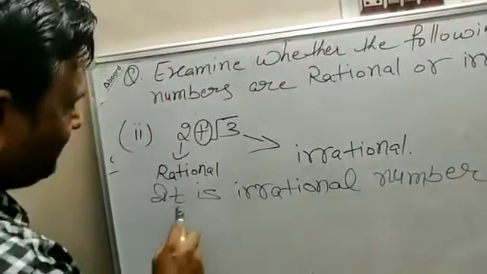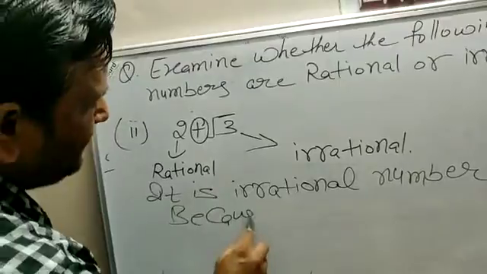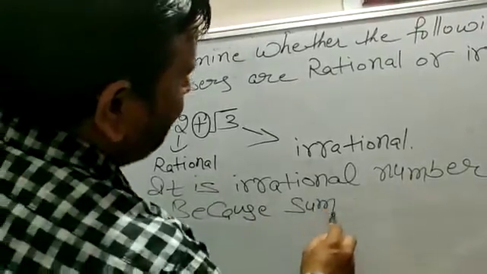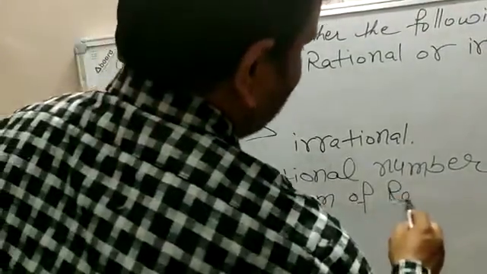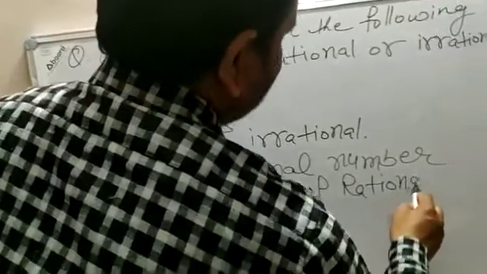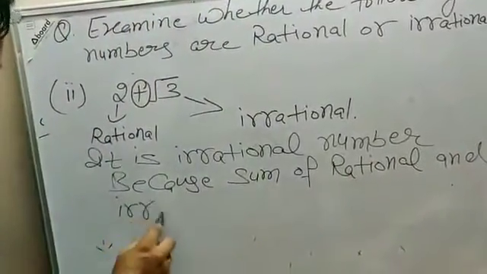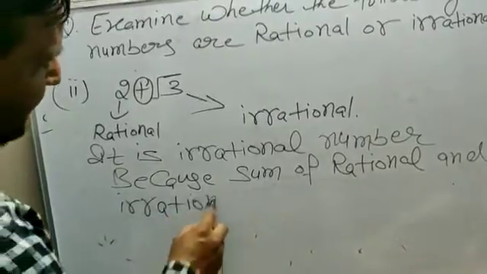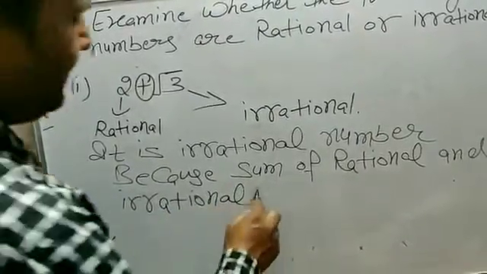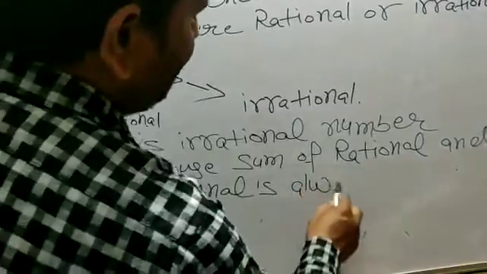It is an irrational number because the sum of a rational and an irrational number is always irrational.